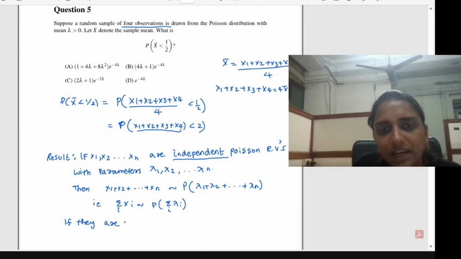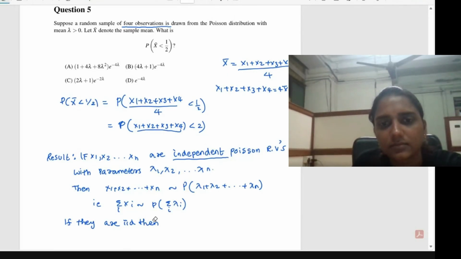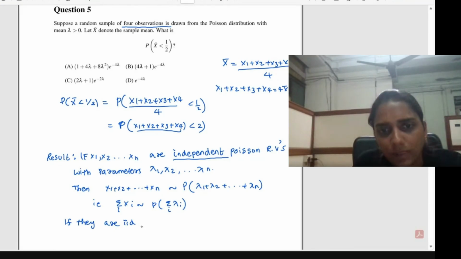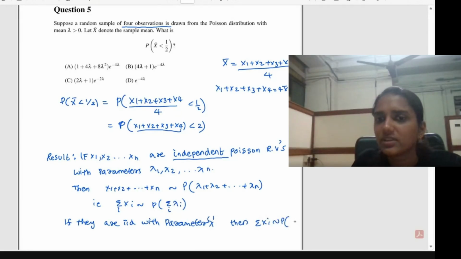If they are IID with parameter lambda, then summation Xi follows Poisson distribution with the parameter lambda plus lambda plus lambda till n times. So that will be n lambda.